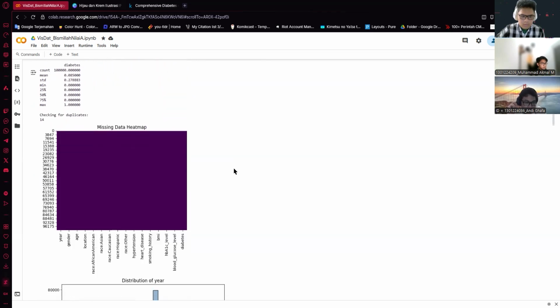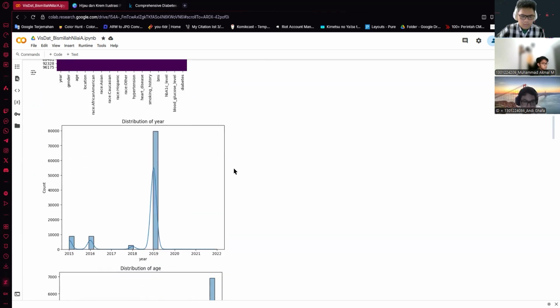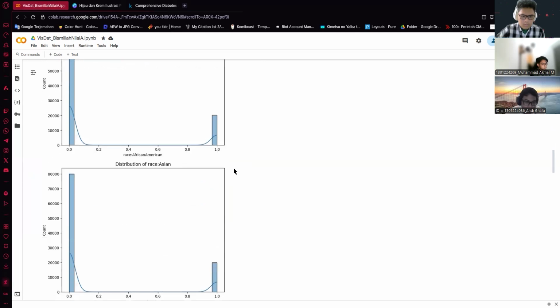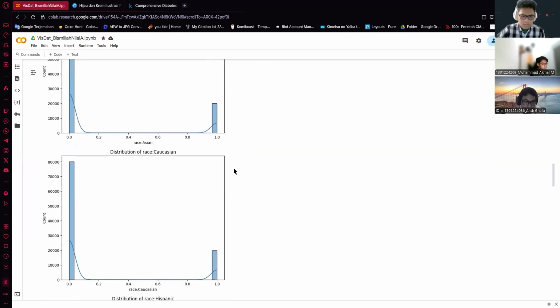This is the missing data heat map, not that important. Scroll down, this is the distribution of the year and the distribution of the age. So we know that our dataset is mainly taken from 2019. Scroll down a bit more.